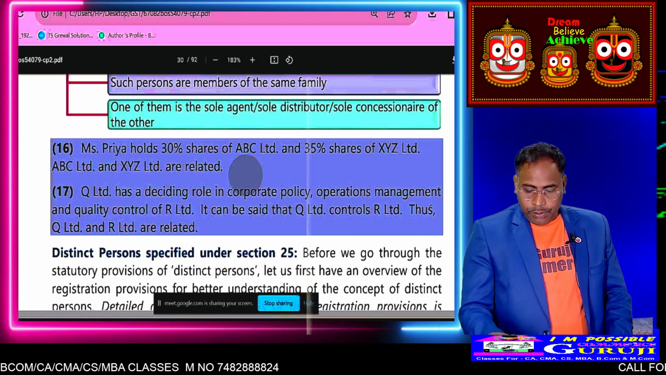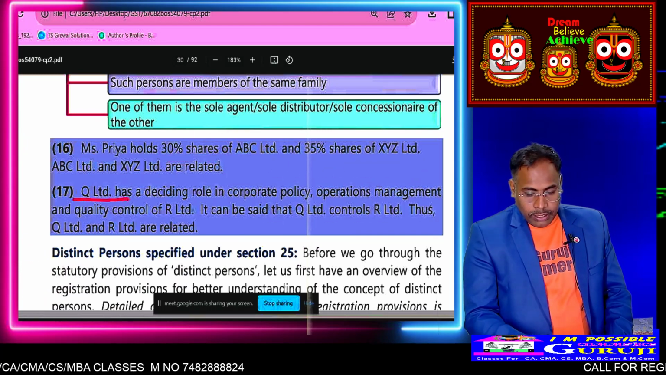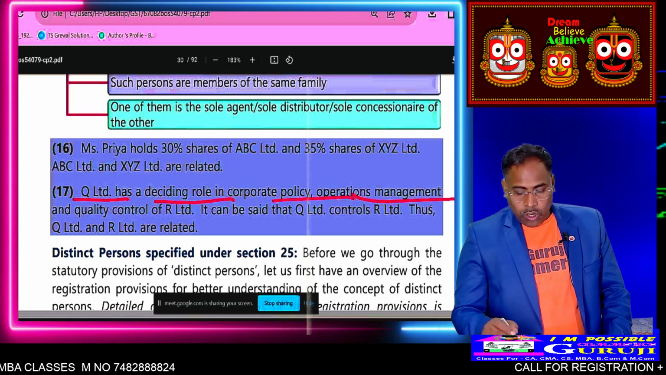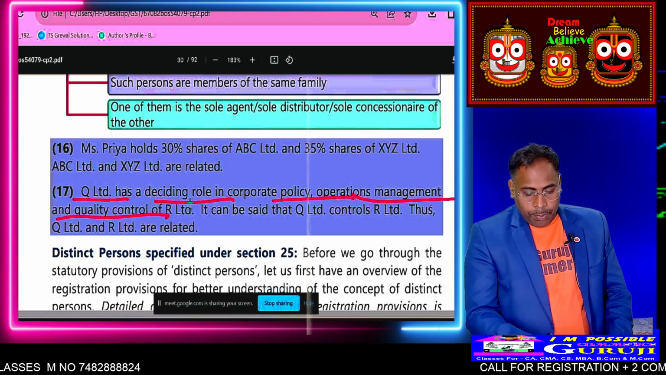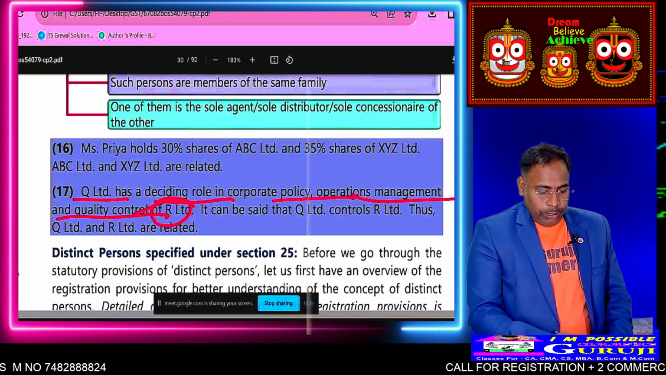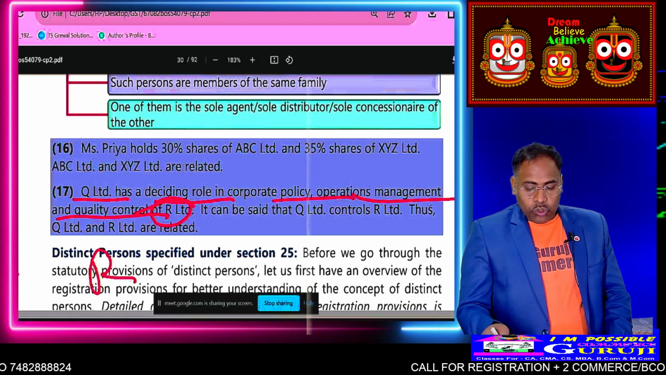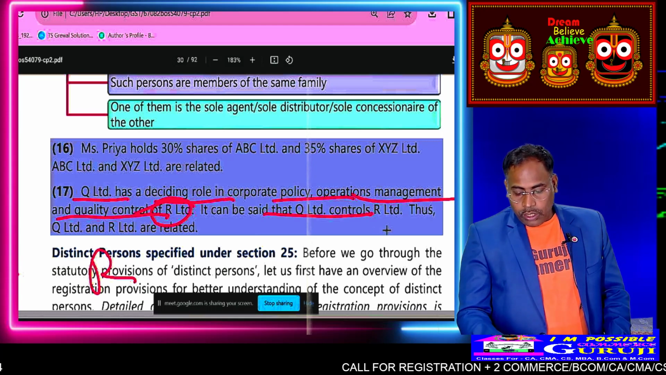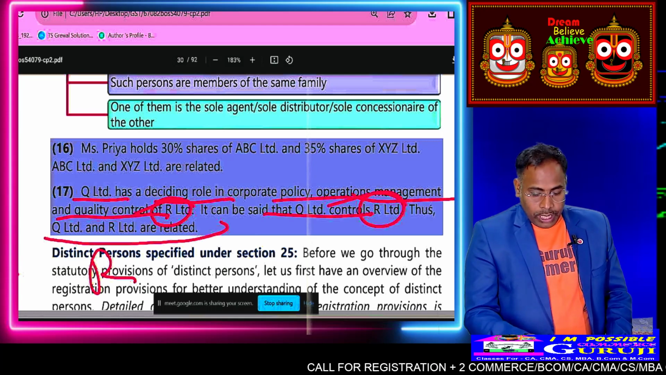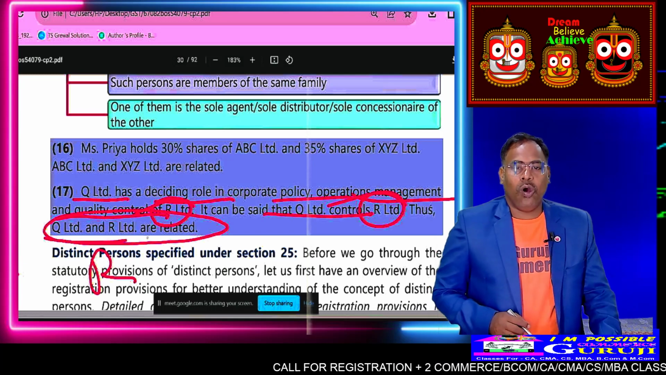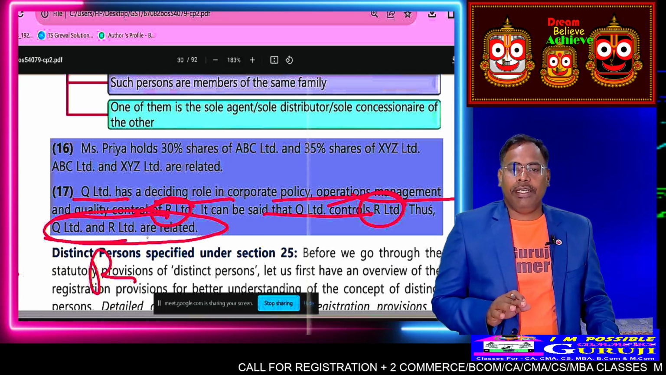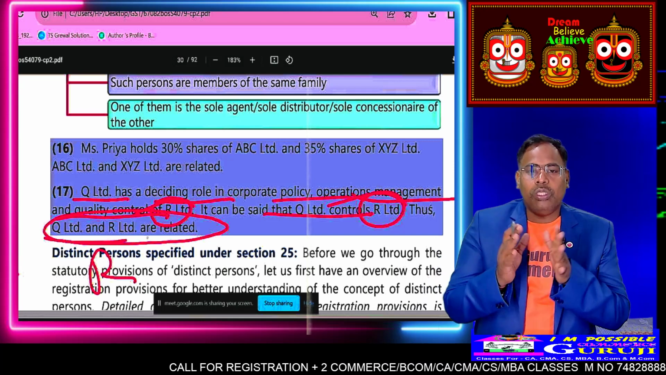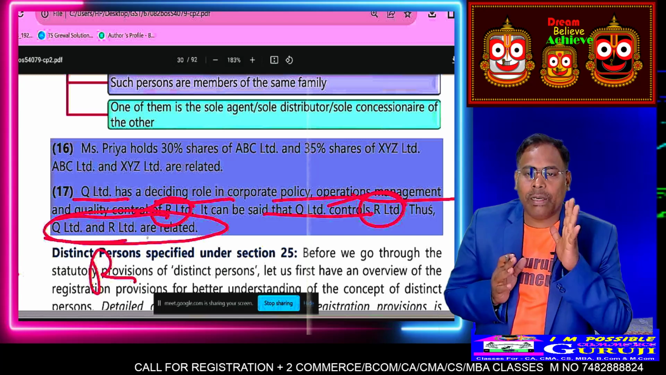Here is another example. Q Limited has a deciding role in the corporate policy or operation of the management and quality control of R Limited. Q has all the business policy decisions of R Limited. Then we can say Q Limited controls R Limited. Thus Q and R are related persons. All the decisions are taken by Q Limited for R Limited. Then both these companies are called related persons.